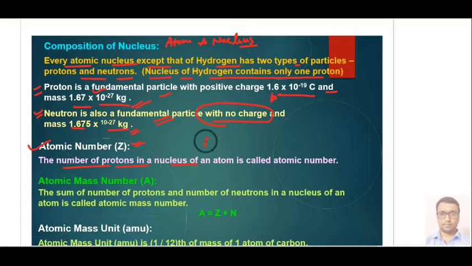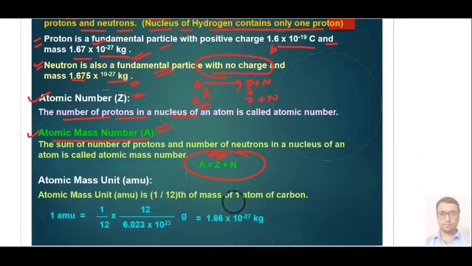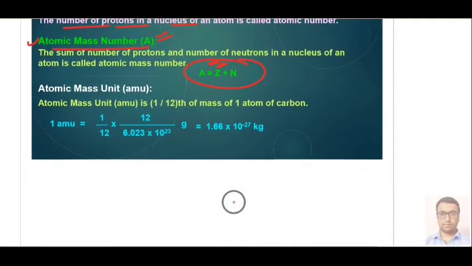Any element can be represented in this way, where we write Z here and A here. This Z is called the atomic number. Then we have the atomic mass number, represented by A. The atomic mass number is the sum of protons plus neutrons, so we can write A = Z + N, where Z is the number of protons and N is the number of neutrons.